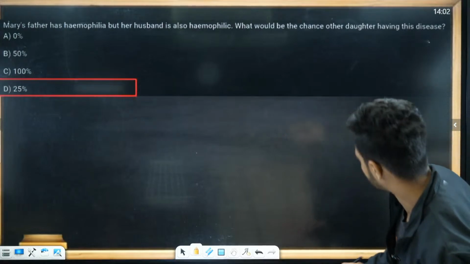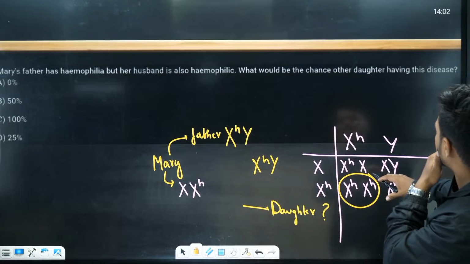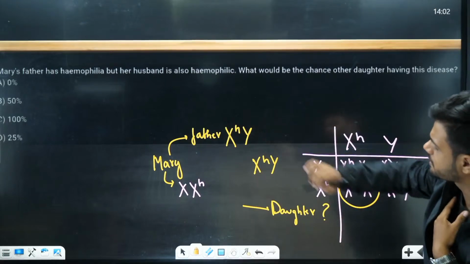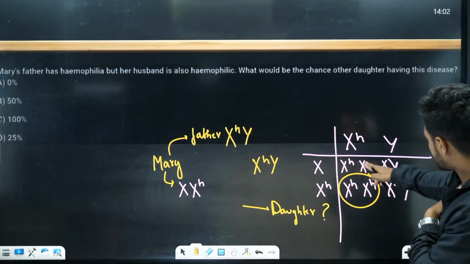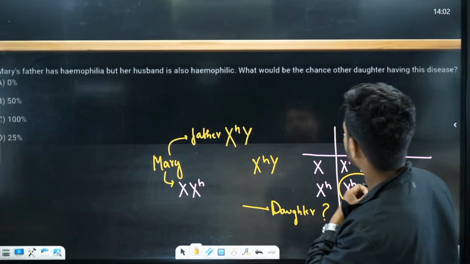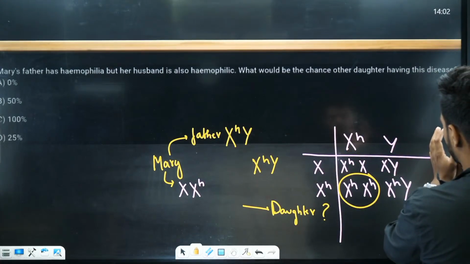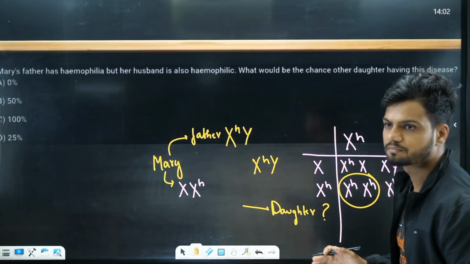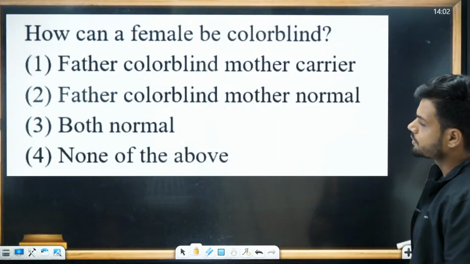This is 25%, right? But for the other daughter having this disease, it should be 50%, not 25%. They're asking only in terms of daughters, so it should be 50%. There is a 50% chance that she will be hemophilic in nature. Next question.